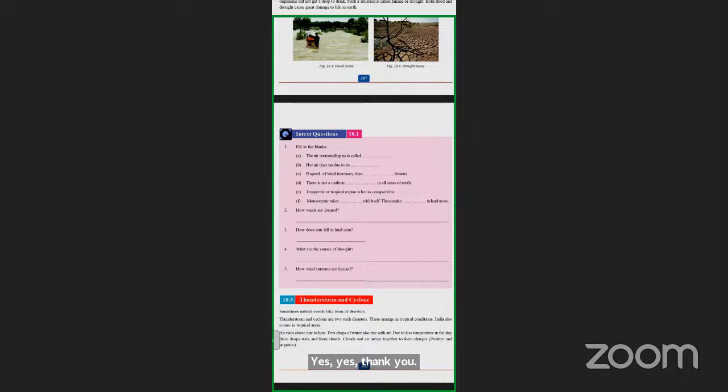What types of clouds cause flood and which cause drought? Like, because of excess rain or less rain. What kind of clouds cause flood? See, the clouds are the same. There are no different types of clouds, basically.